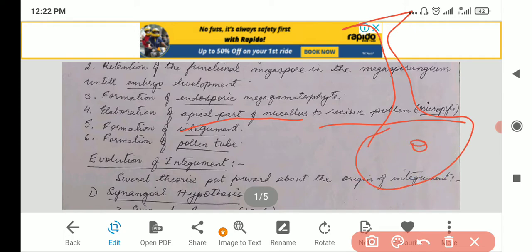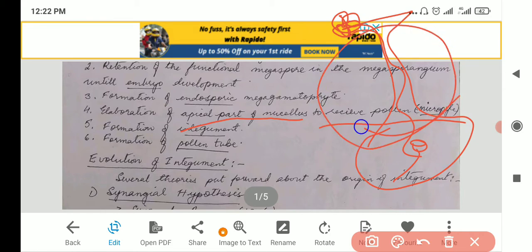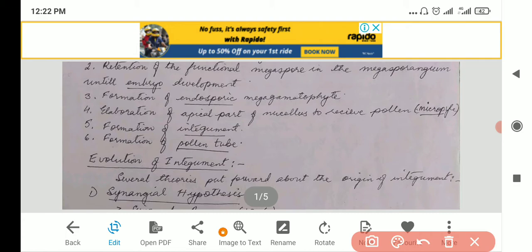It will be elongated so that when the pollen lands here, the pollen tube can come and reach the ovule. So, elaboration of the top part of the nucellus. You just have to remember the plant parts.